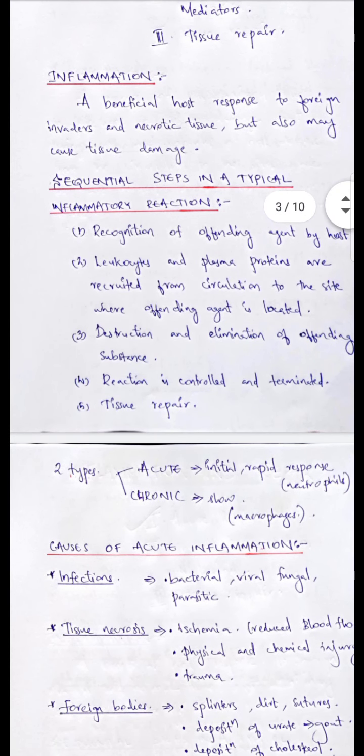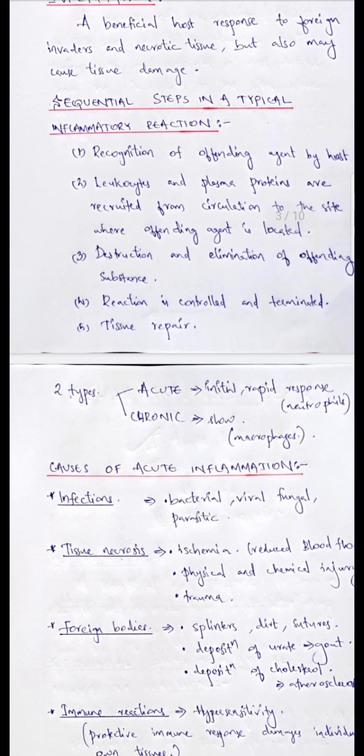There are 2 types of inflammation, acute and chronic inflammation. Acute inflammation is an initial and rapid response, mainly neutrophils are involved in it. Chronic inflammation is a slow response and macrophages are involved in it.